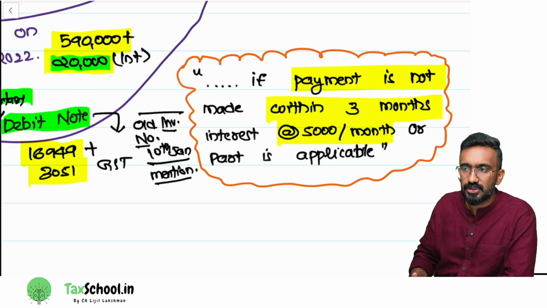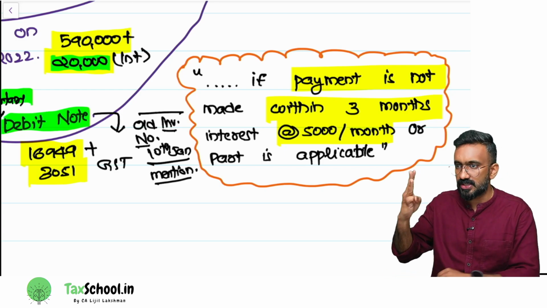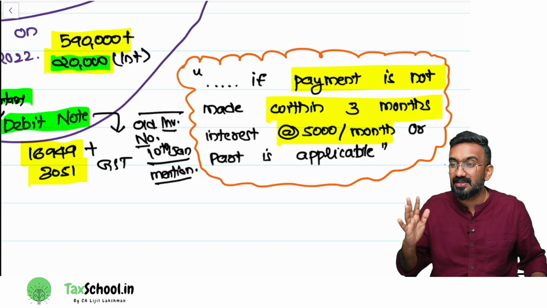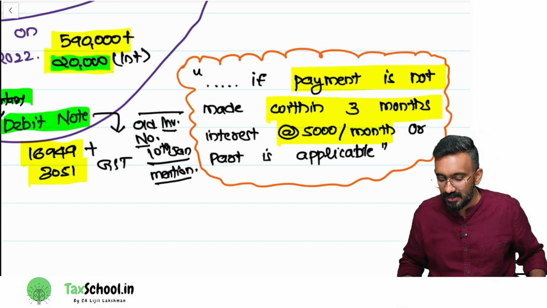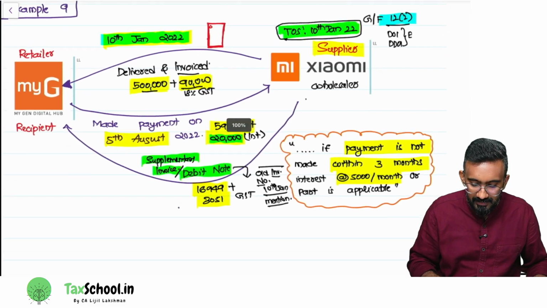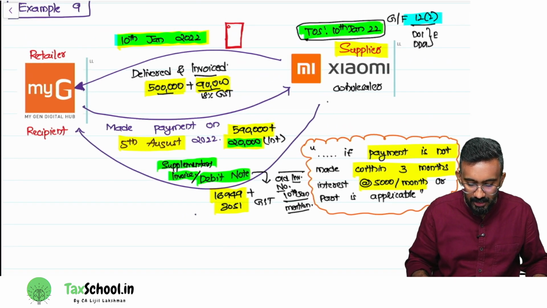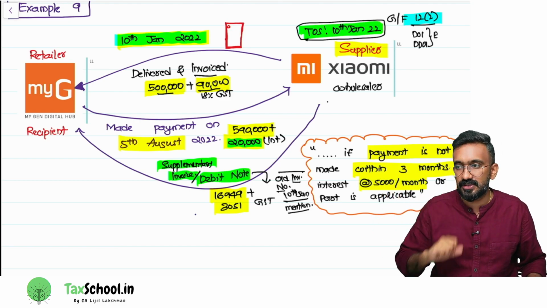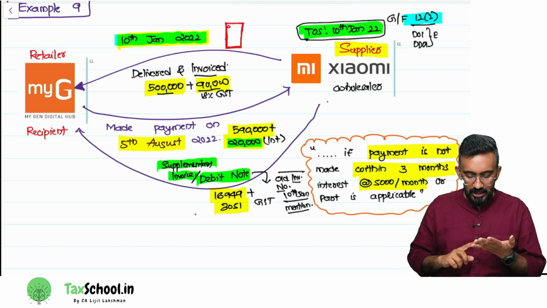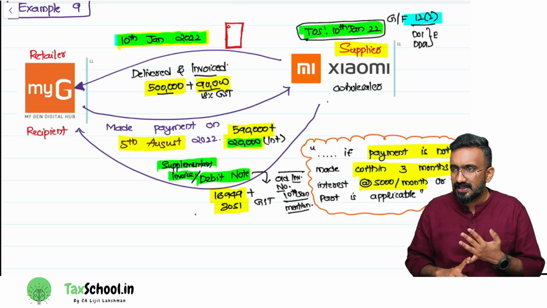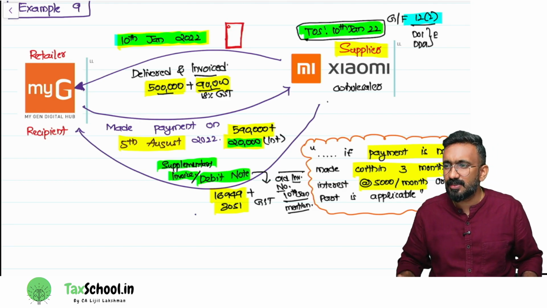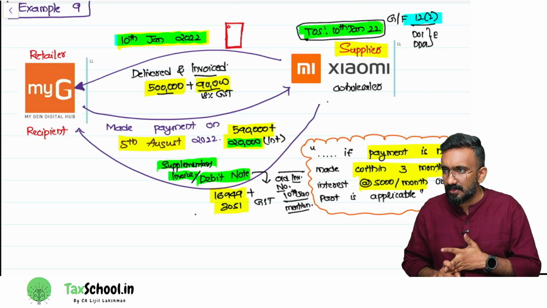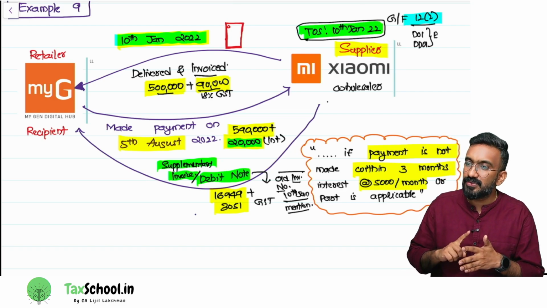So how much time can MyG take to make this payment to Xiaomi, the wholesaler? 3 months. Any time they take beyond 3 months, they have to pay 5,000 per month or part as interest. I have given you the date on which they made payment also. MyG made payment to Xiaomi on 5th of August. So when was the invoice date? 10th January. Is there a delay beyond 3 months? Yes. 10th February, 10th March, 10th April should have been the 3 months. They made payment only by 5th of August.